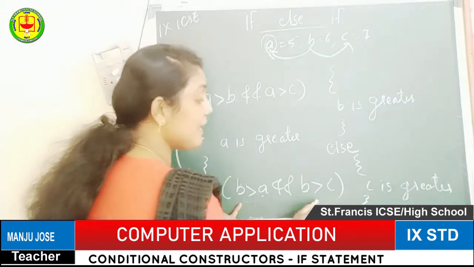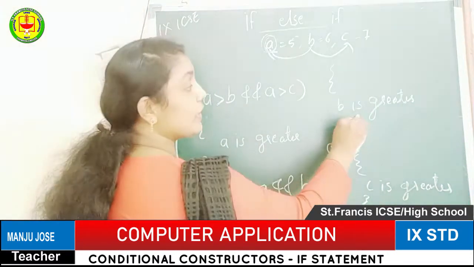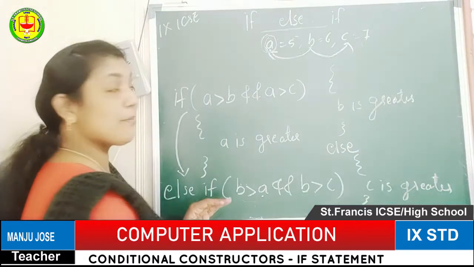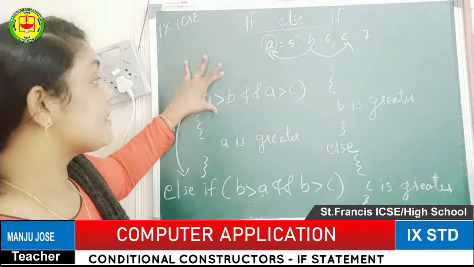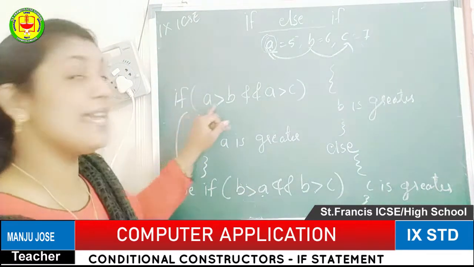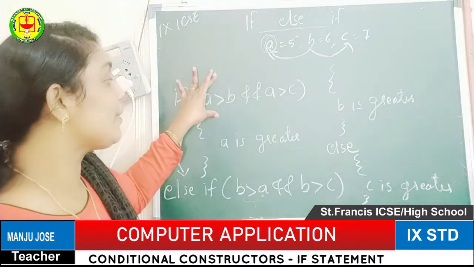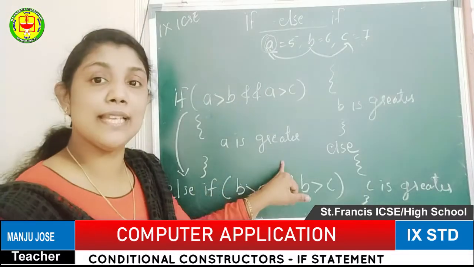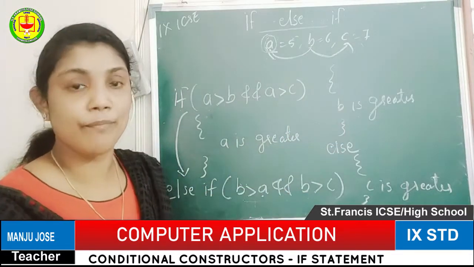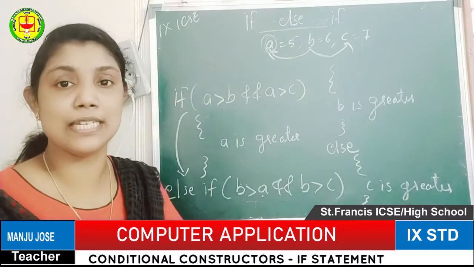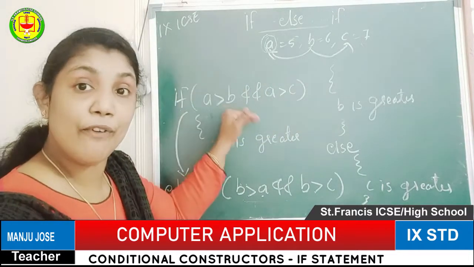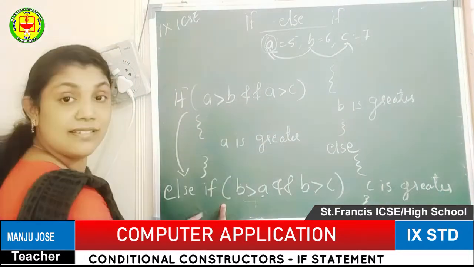So if this condition is true, we can go for the B is greater. One more thing, don't get confused. The first condition we are checking is whether A is greater than the other numbers. If this condition is true, the output will be generated and the program will stop. So there is no need to check all the other conditions. Only if this condition is false, it will go to the next step.